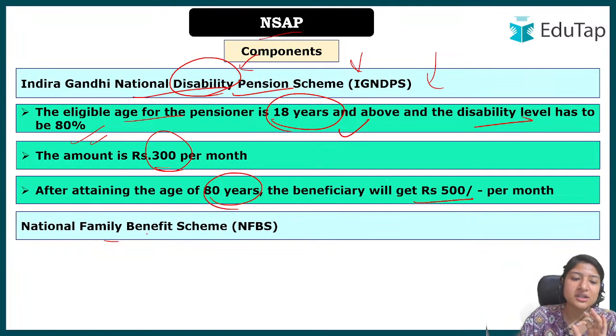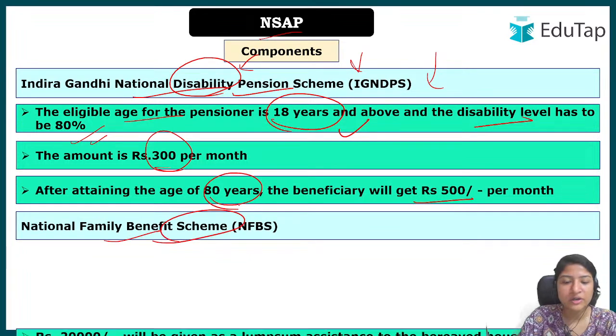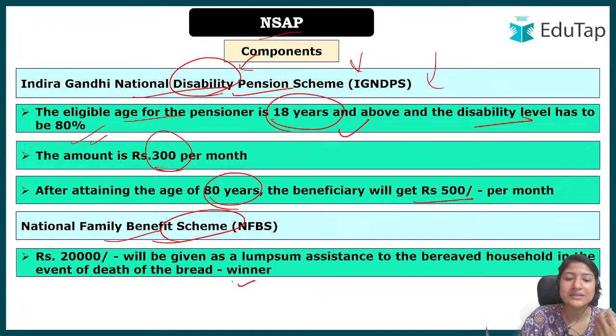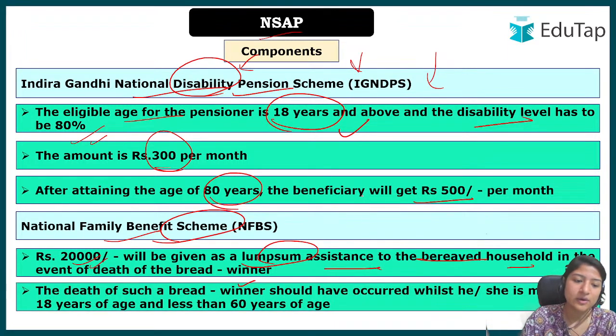Next, talking about the National Family Benefit Scheme. We have talked about whenever the breadwinner has died, in that case you will get rupees 20,000 as lump sum assistance to the bereaved household. Okay, in case the breadwinner dies, the death of such a breadwinner should occur while he is more than 18 years. So a breadwinner can't be a minor, as families cannot be dependent on a minor, right? So that should not be the case. Here or the senior citizen, but in that case we can understand that they are not that physically strong to do work, right?